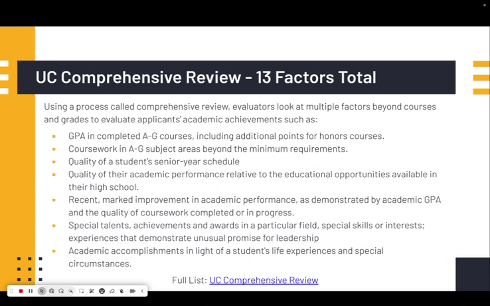So it's not only GPA and A through G completed coursework, but it's also the quality of the student's senior year schedule, the quality of their academic performance relative to educational opportunities that were available to them at their high school, marked improvement, special talents or achievements or awards, academic accomplishments, in light of life experiences or special circumstances. So they really look at the whole student when considering them for admissions.